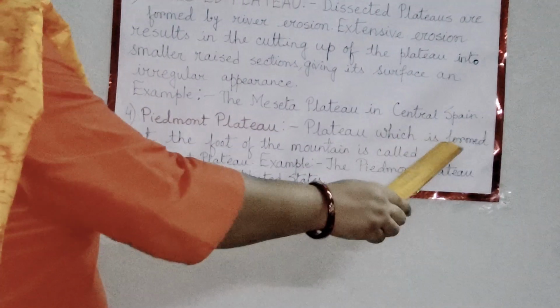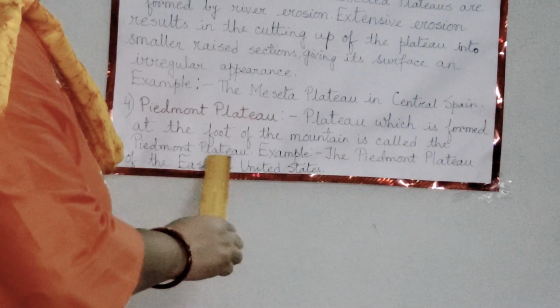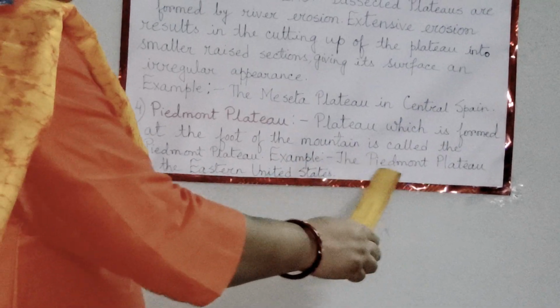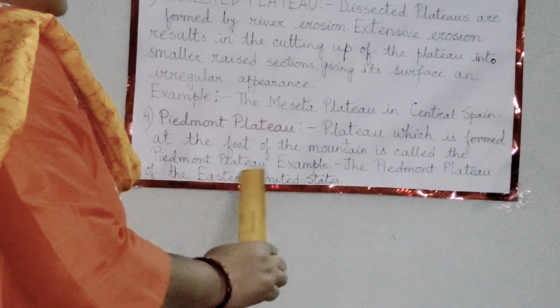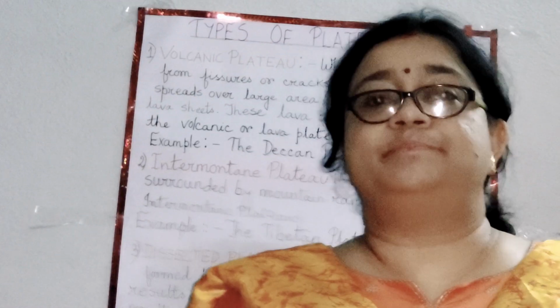The fourth type of plateau that we are going to study now is the Piedmont Plateau. The word pied means foot and mont means mountain. Now let us see the definition of the Piedmont Plateau. Plateau which is formed at the foot of the mountain is called the Piedmont Plateau. For example, the Piedmont Plateau of the eastern United States. Thus, these are the various types of plateau that we have studied.